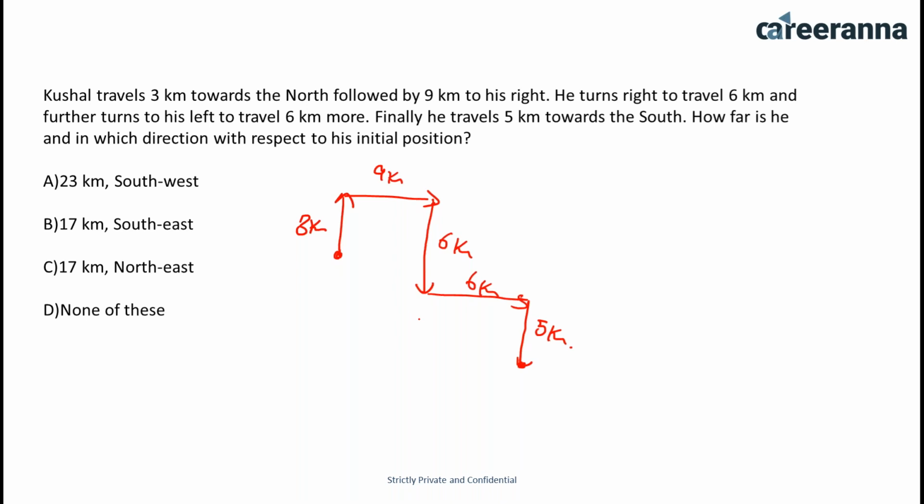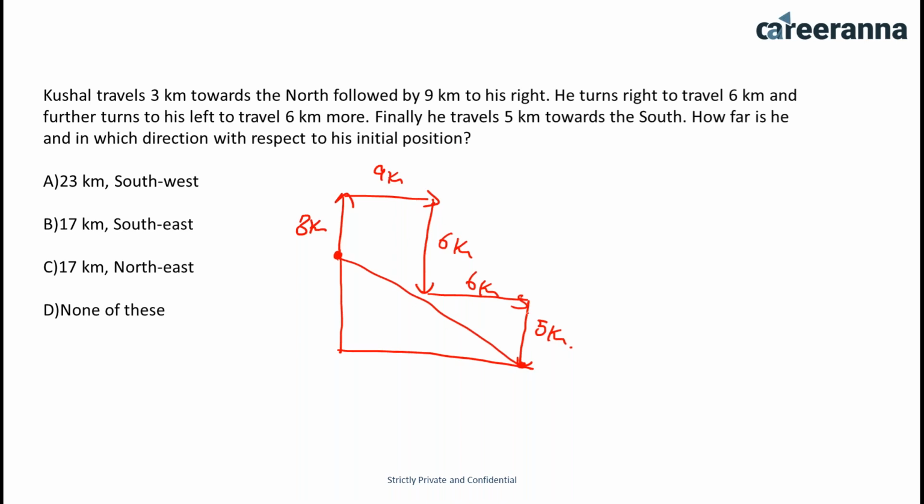Now finally, how far is he and in which direction with respect to the initial position? Again we have the same condition. From the initial position you can directly say this is the southeast direction, and there's only one option with the southeast direction, that is option B. So option B can be the answer, and you can also calculate the values. From here to here you have to join the line, make a triangle, and use the Pythagoras theorem.